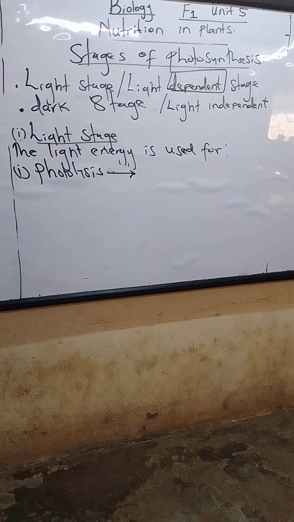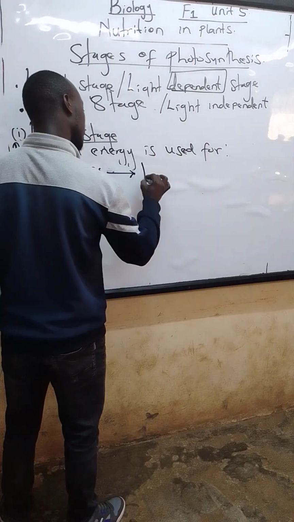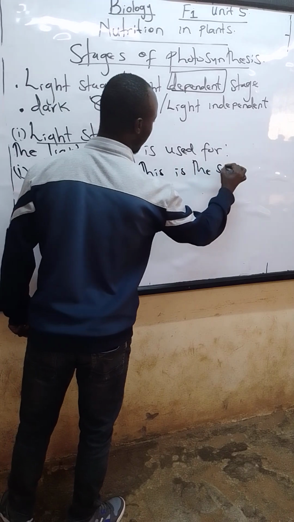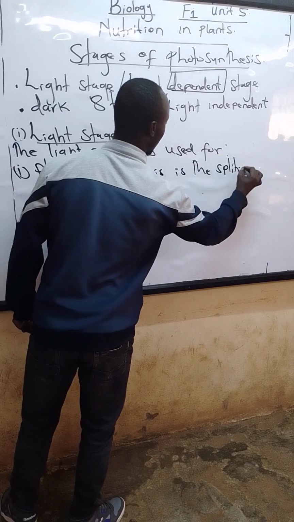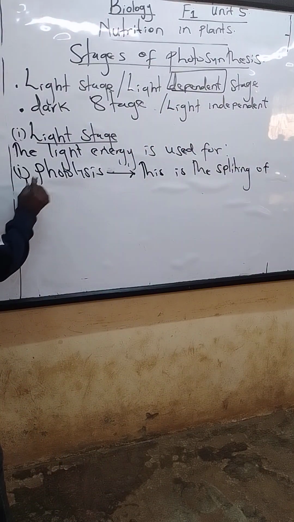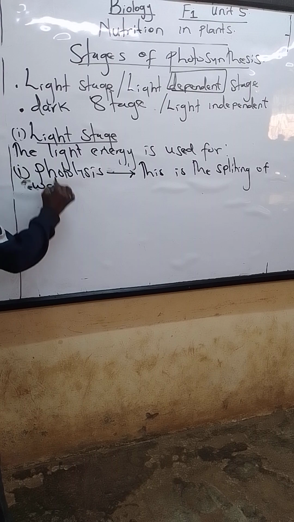What is photolysis? This is the splitting of water molecules.